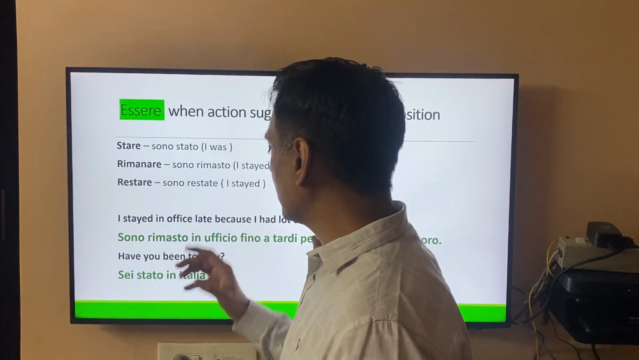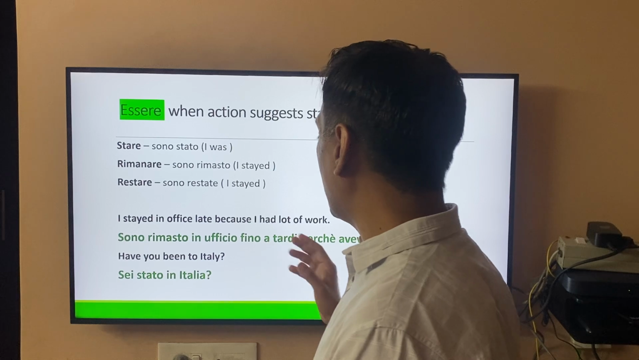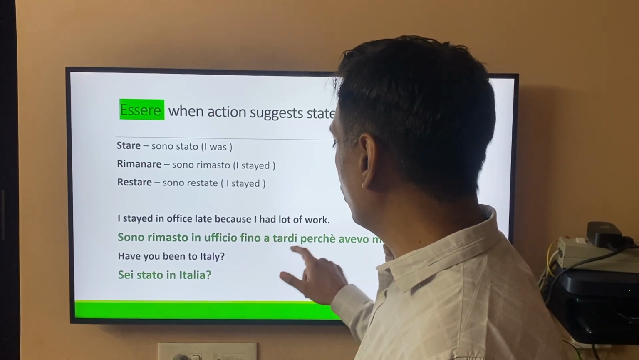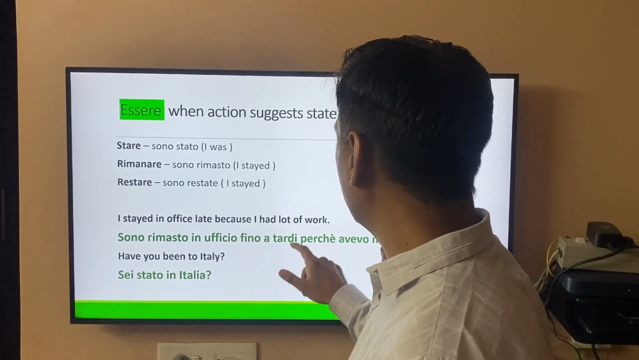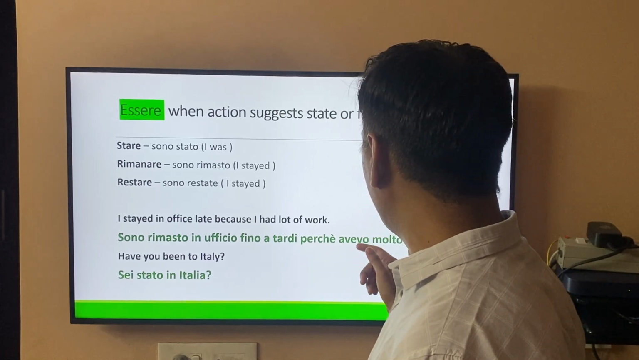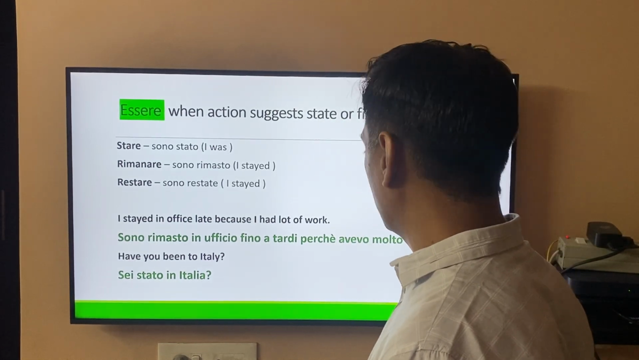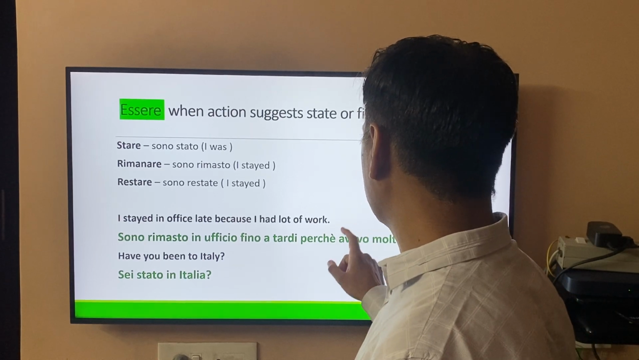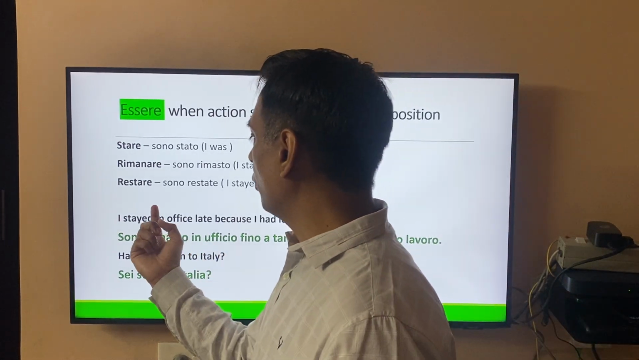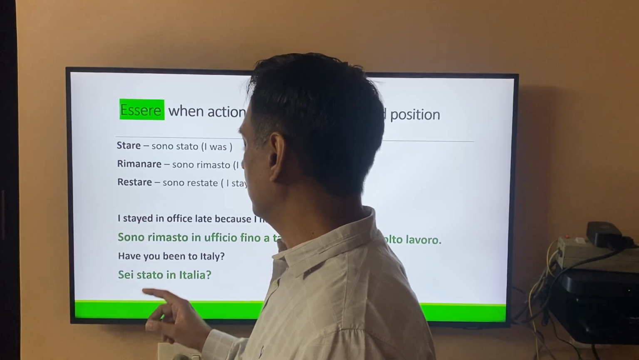So sono rimasto in ufficio fino a tardi, until late. Fino a tardi means until late. Perché? Because avevo molto lavoro. I had a lot of work. Here, of course, avere is available, but we are focusing on the action.